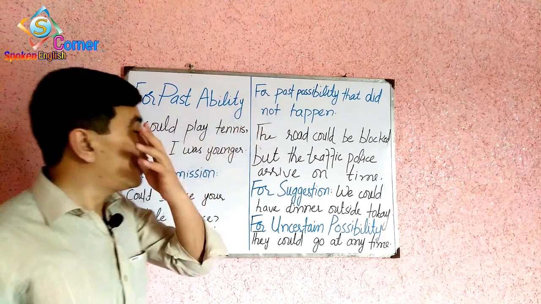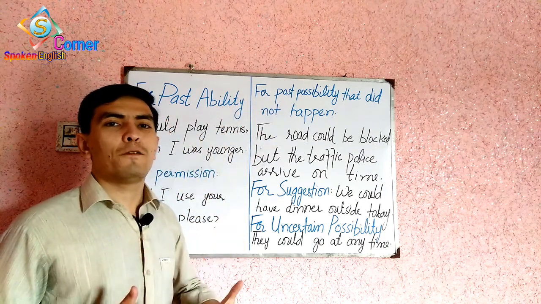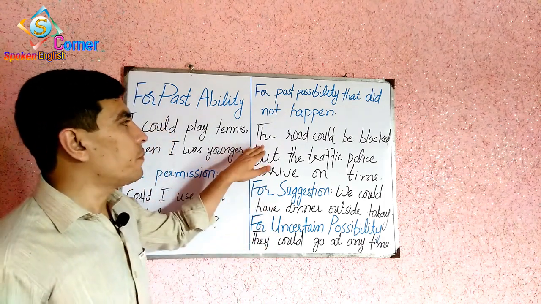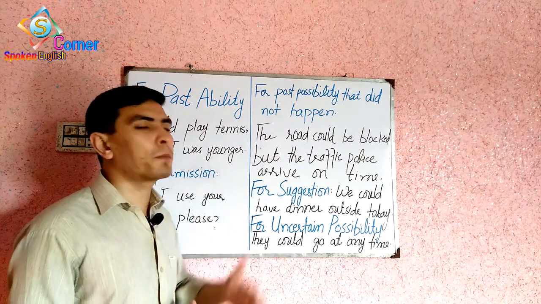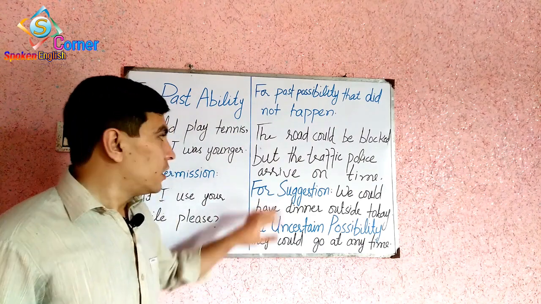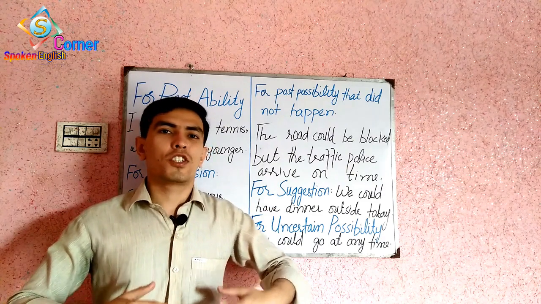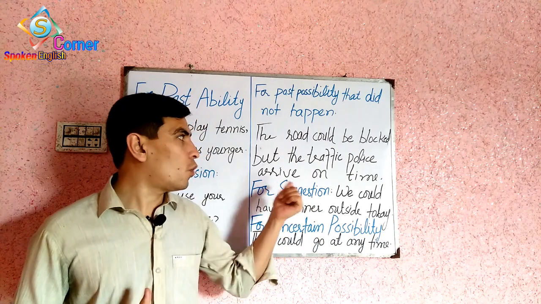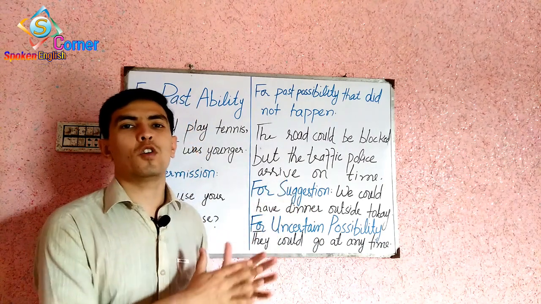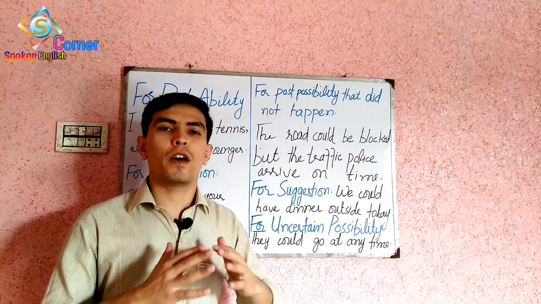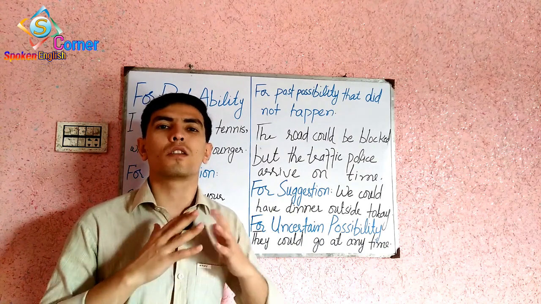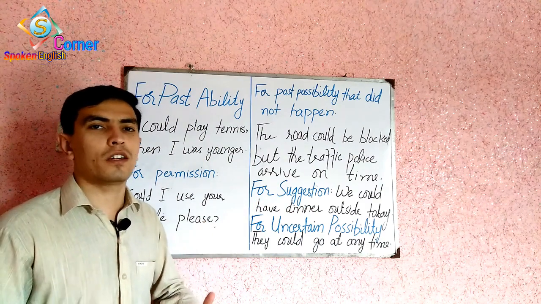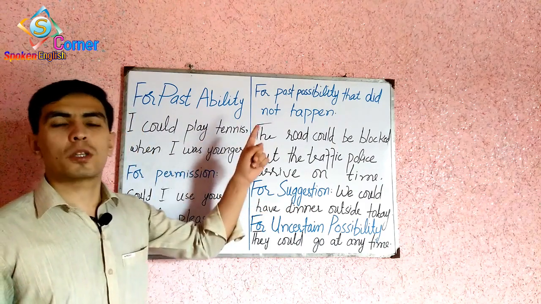Now the other one is for past possibility that didn't happen. Look at the example: the road could be blocked, but the traffic police arrived on time. If the traffic police hadn't arrived on time, the road would have been blocked. But what happened? The traffic police arrived on time and resolved everything, and the road was not blocked. I hope you got my point: it shows past possibility that didn't happen.